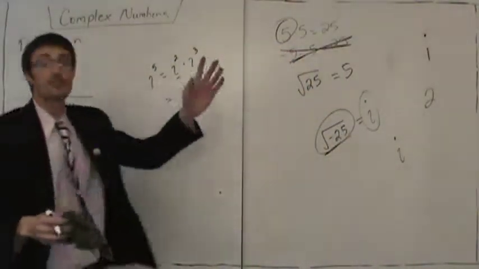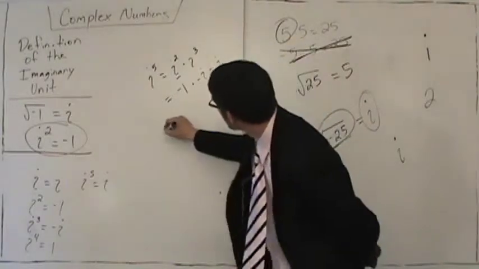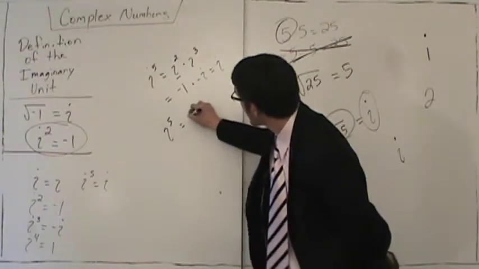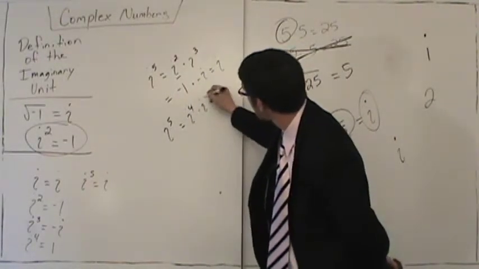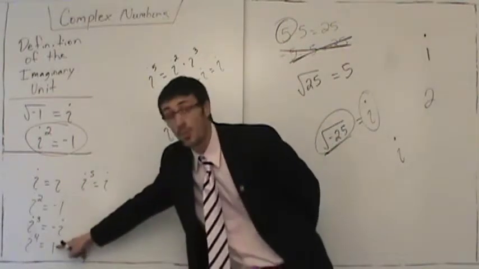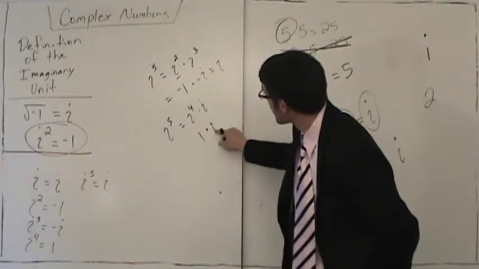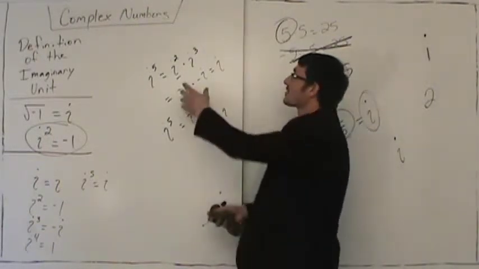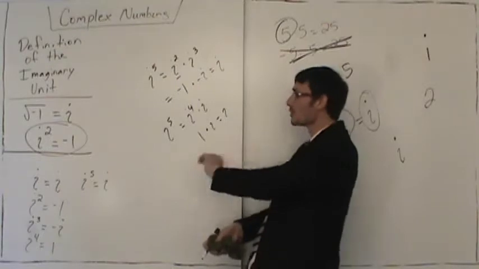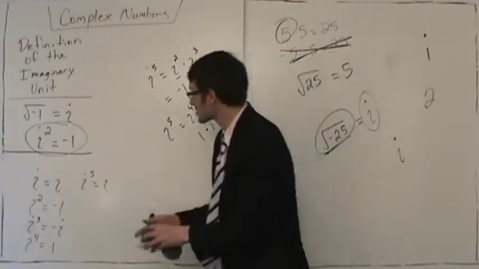Watch, it does not matter. You can pick any 2, any 3. i to the fifth can also be written as i to the fourth times i to the first. i to the fourth is 1, and i to the first is just i. We get 1 times i, which is i. So it does not matter. Any combination of these will give the same thing. So i to the fifth is i.